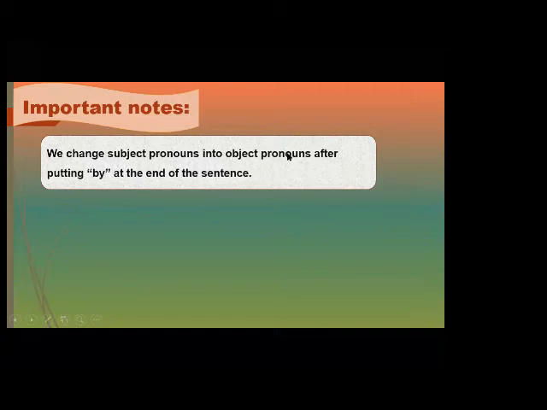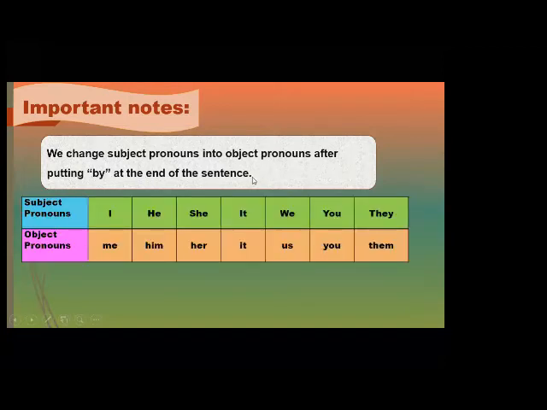So, again, we must change the subject pronoun into object pronouns. By will object pronoun. I will be by me. He, by him. She, by her. It, by it. We, by us. You, by you. They, by them.